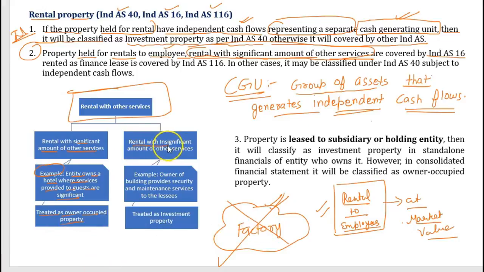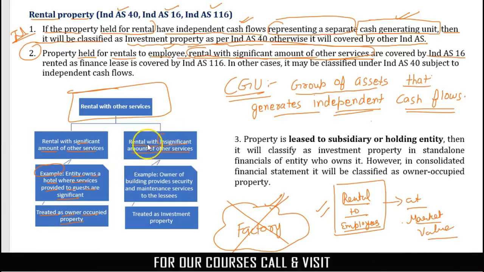Now if the rental comes with an insignificant amount of other services, let's take an example. The owner of a building provides security and maintenance services to the lessee. The lessor leased out the property, and apart from the building, the entity is providing security and maintenance services which are insignificant.